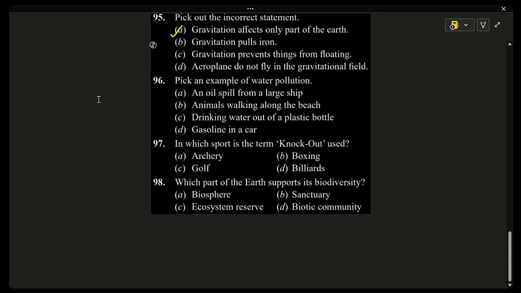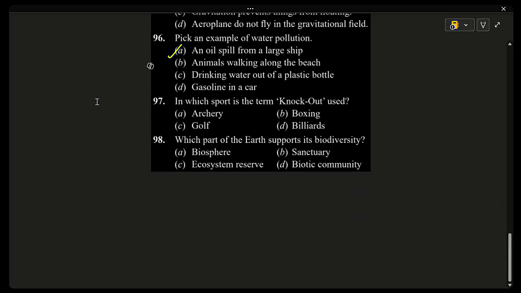97. In which sport is the term knockout used? Archery, boxing, golf, billiards. The correct answer is boxing. In boxing, a knockout means one boxer is unable to continue the fight after being hit. The opponent is declared the winner immediately.